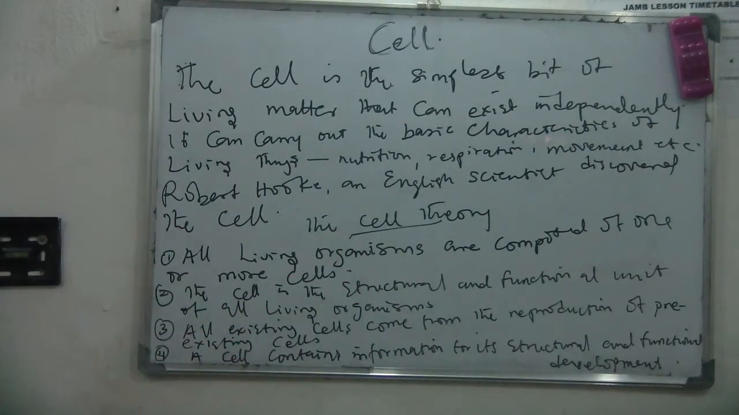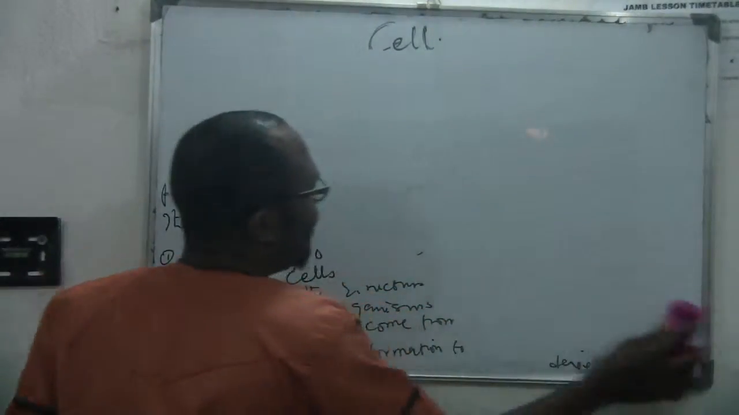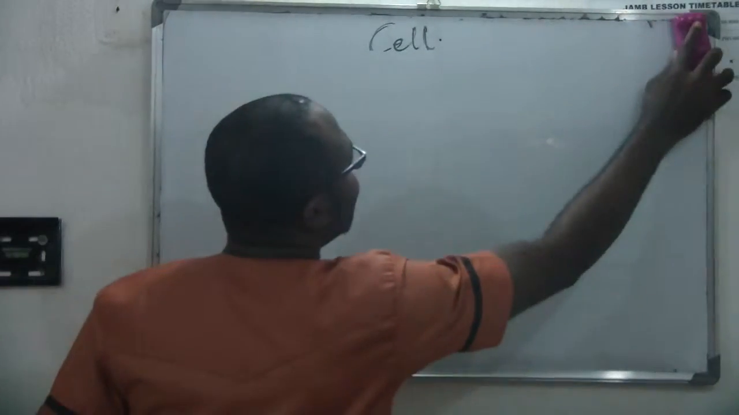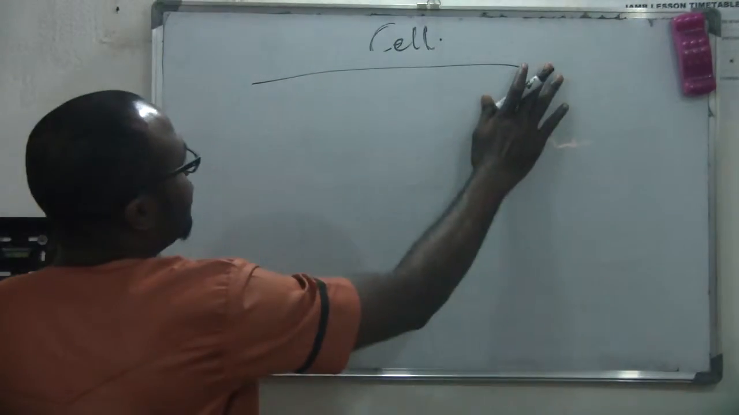So henceforth we are going to learn about the various parts of the cell and their functions. But before we do that, we are going to take an X-ray into what the structure of the plant and animal cell is. Is that clear? So let's look at the structure of plant and animal cells. I want you to draw along.